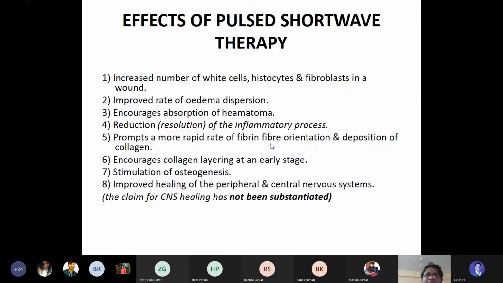It promotes a more rapid rate of fibrin fiber orientation and deposition of collagen. It helps in the collagen formation also. Encouraged collagen layering at the early stage, that's the wound healing process, and the stimulation of osteogenesis, new tissue formation, and improved healing of the peripheral and the central nervous systems.